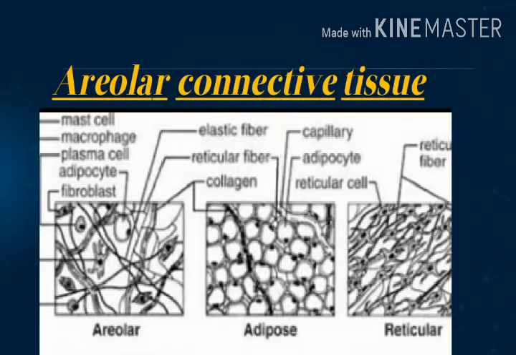It joins bone to bone. Adipose connective tissue. In this tissue, matrix is with a large number of oval or rounded fat cells having fat droplets. It acts as shock absorber and fat reservoir.